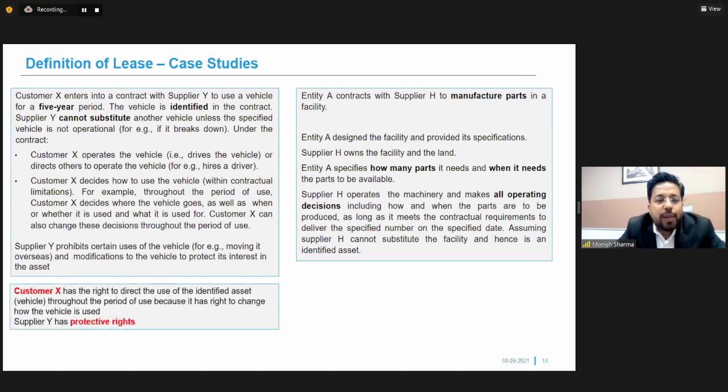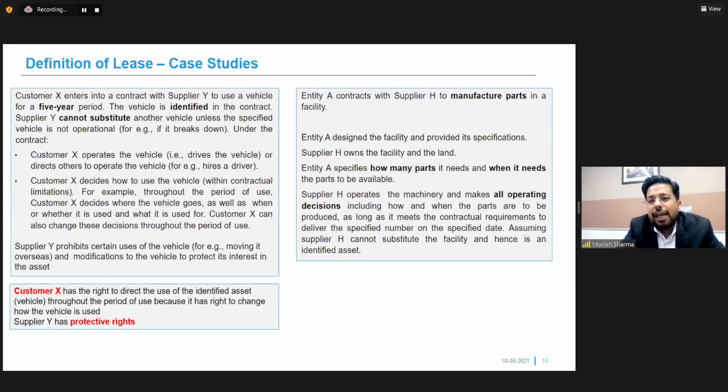So in this case, customer X has the right to direct the use of the identified asset throughout the period of use, because he has the right to change how the vehicle is used. Supplier Y only has the protective rights. So being in the owner capacity, his rights are only restricted to a prevention category. That means his asset cannot go overseas, or there cannot be a modification in the asset. So here we can say that customer X has the rights over the vehicle. Now let's take another example.